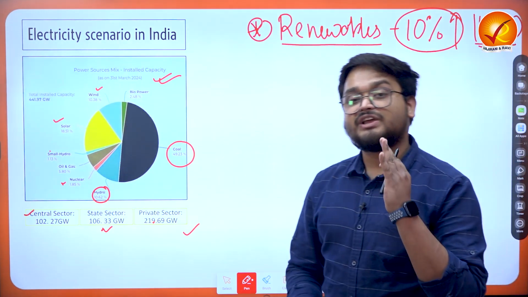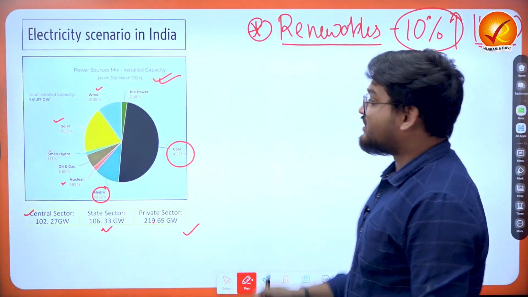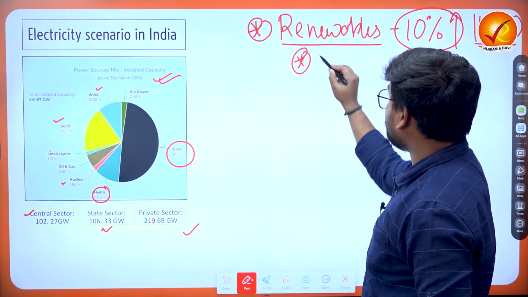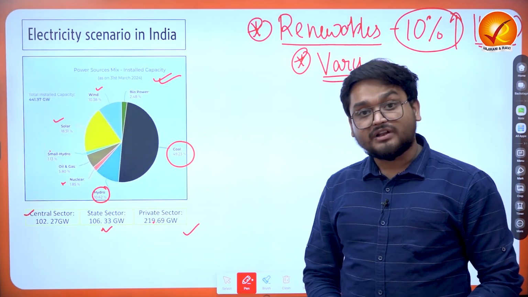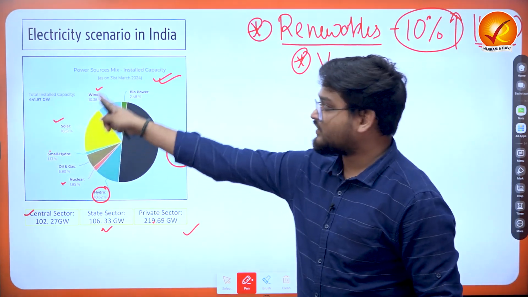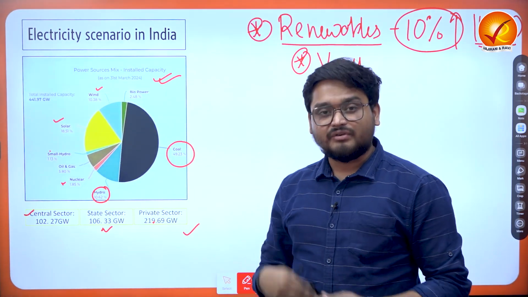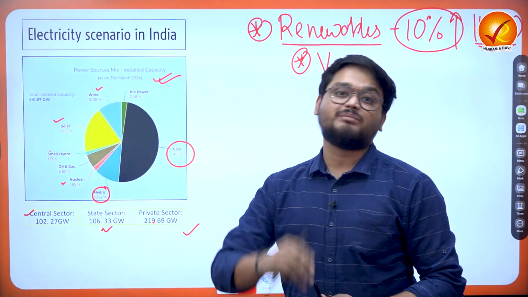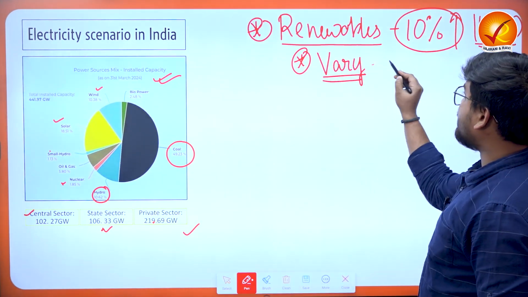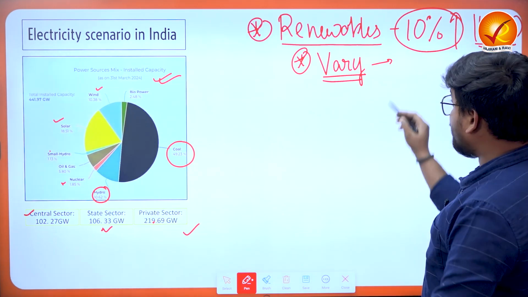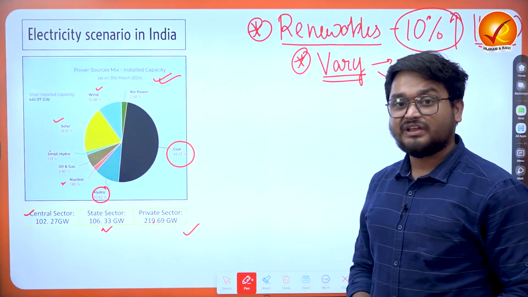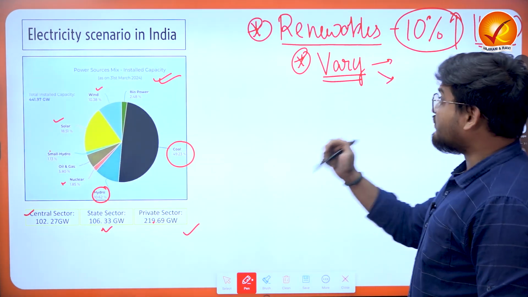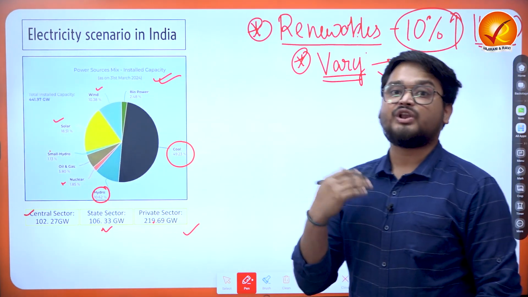But there are various issues with this renewable energy. Firstly, the main issue is the amount of variability. That means renewable energy sources like solar energy and wind energy have a higher amount of variability. Depending on the amount of sunlight and wind in potential places in the country, we do not always find a constant supply of renewable energy.